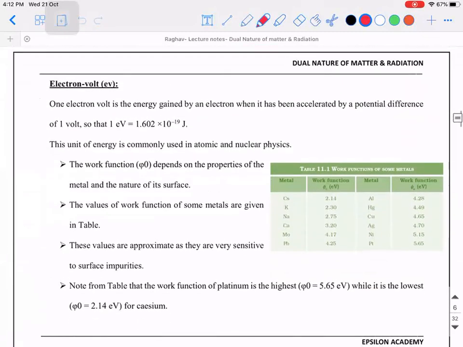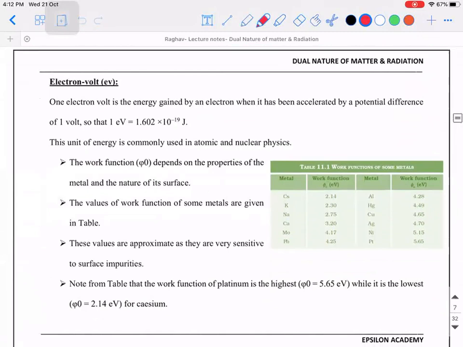Yes, sir. So I've written it here. 1 electron volt is the energy gained by an electron when it has been accelerated by a potential difference of 1 volt. That is why 1 eV is equal to 1.602 into 10 power minus 19 joule. As I told you, this unit of energy is commonly used in atomic and nuclear physics. So with respect to electron emission, we need to know the definition. After that, we need to know the term work function. Then we need to know the unit of work function. That is what we have completed. Is this point clear, guys?